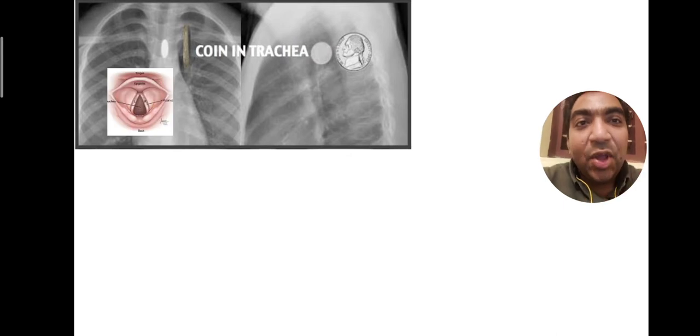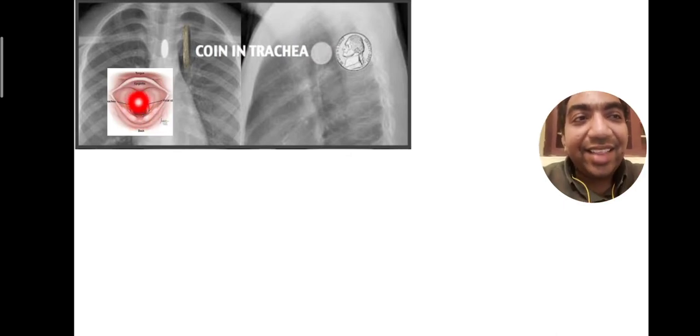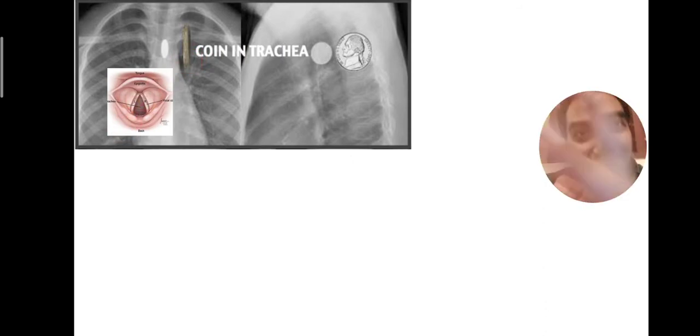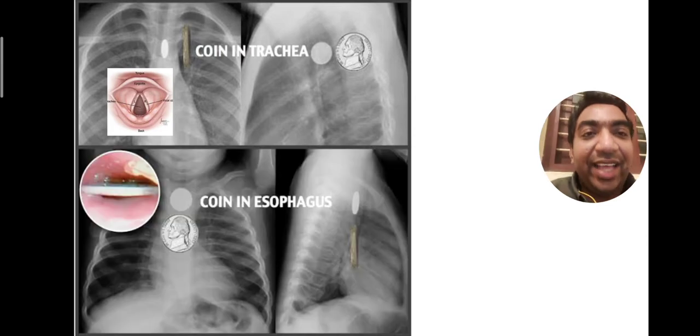So why is it like that? Because the slit of the trachea, the vocal cords, are oriented anteroposteriorly. So the coin can only pass through the trachea in this orientation only. This is the classical appearance of a coin in the esophagus and the trachea.